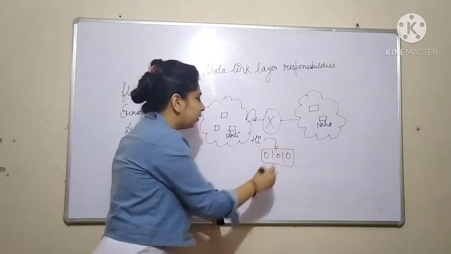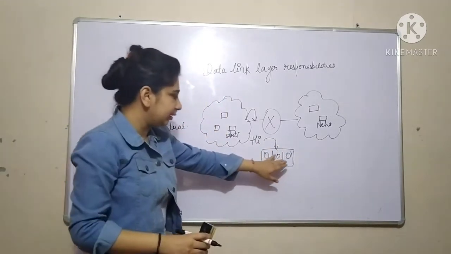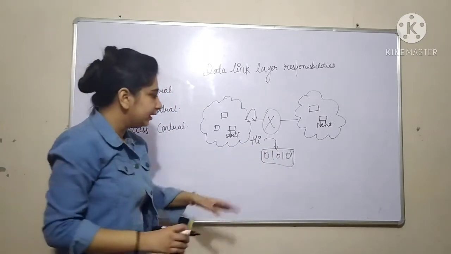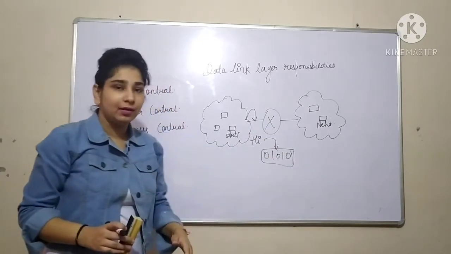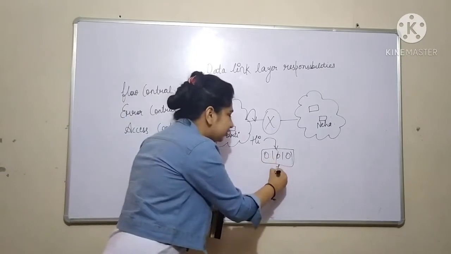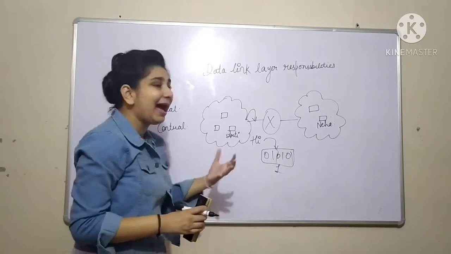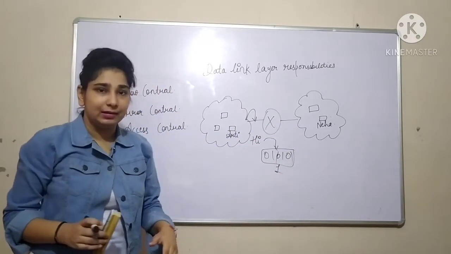Let's suppose "hi" got converted into binary form. This is the binary form of the "hi" message. I am just assuming it. And on the channel, when these bits are going, there is a chance that your bit might be changed, or some bit errors can come while it is going through the channel.